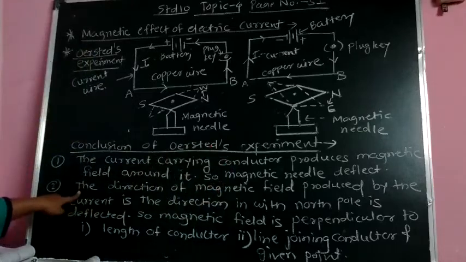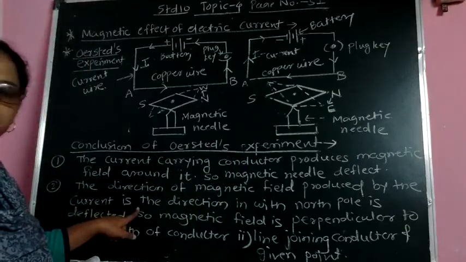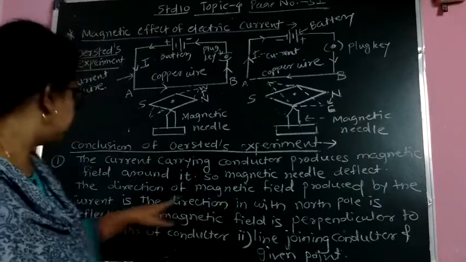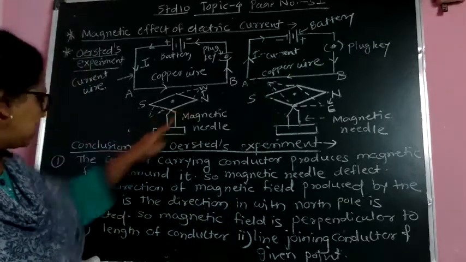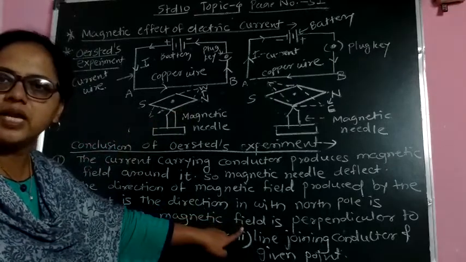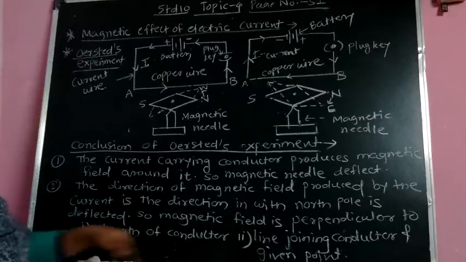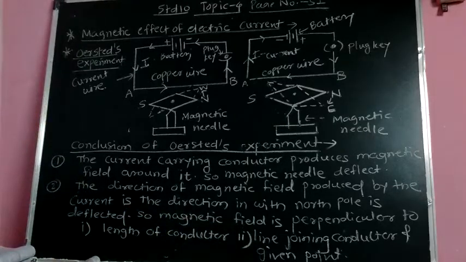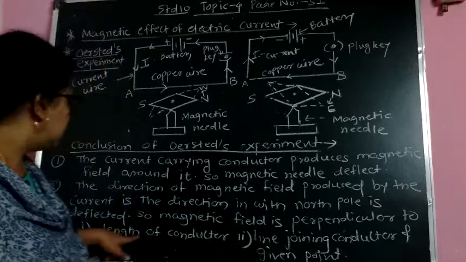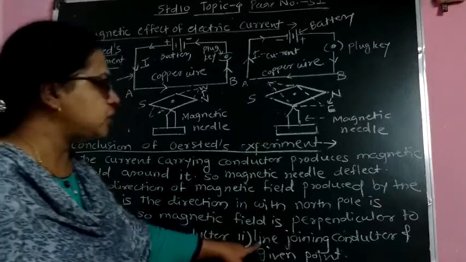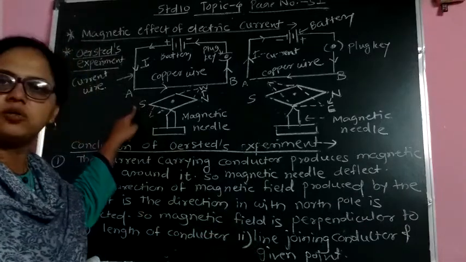Second conclusion, the direction of the magnetic field produced by the current is the direction in which the North pole is deflected. That is, in this experiment the North pole is deflected. So the direction of the magnetic field is perpendicular to the length of the conductor and the line joining the conductor and the given point. So what is the conclusion?